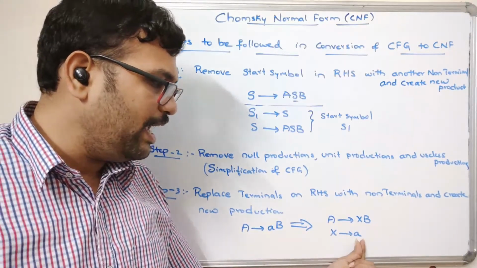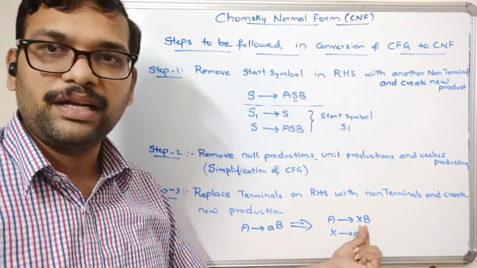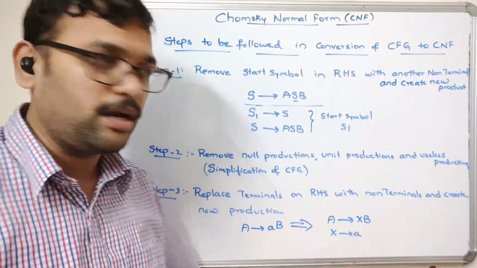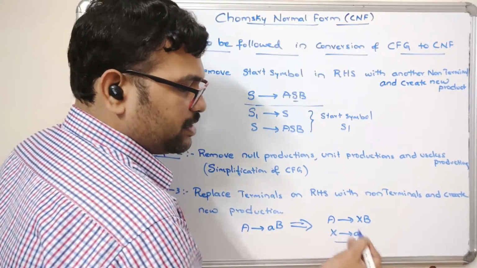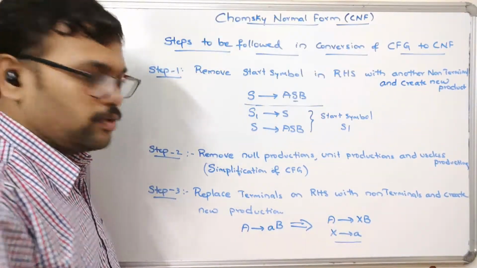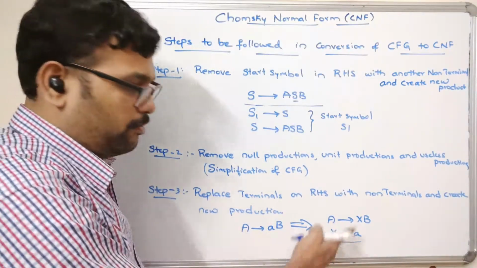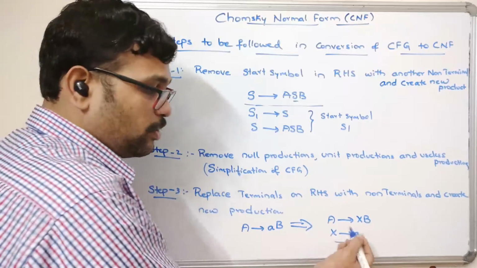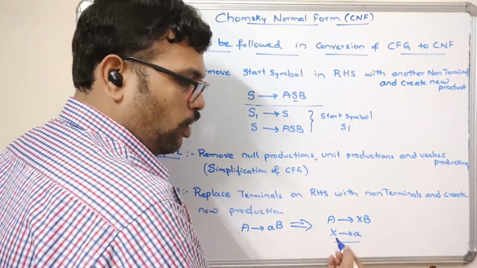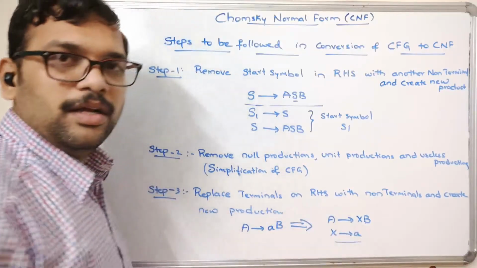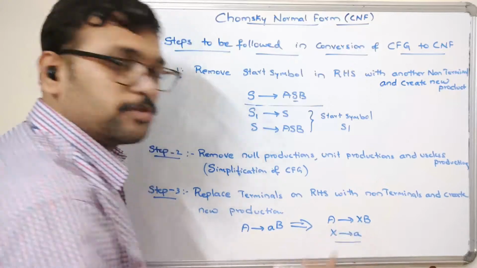The terminal a is generated from a non-terminal, so instead of a, I am writing X, and I am creating a new production X tends to a. In this case, we have converted this production into Chomsky normal form, because a non-terminal generates two non-terminals and a non-terminal generates a single terminal. So we are just changing the CFG to Chomsky normal form.